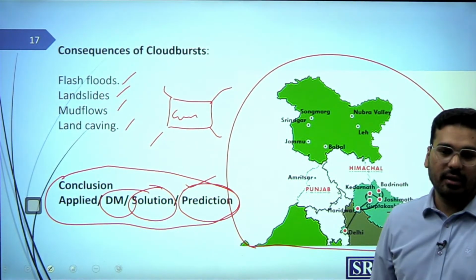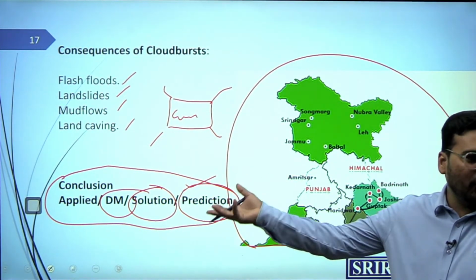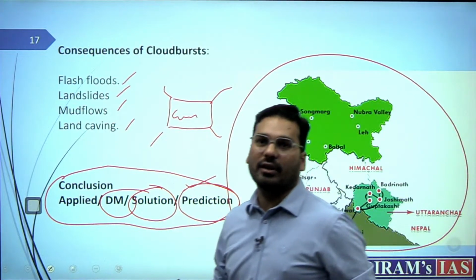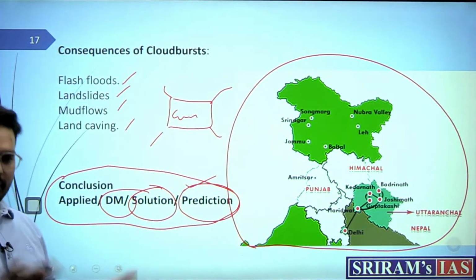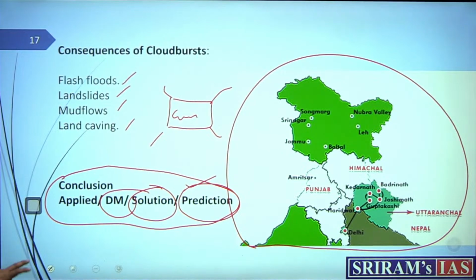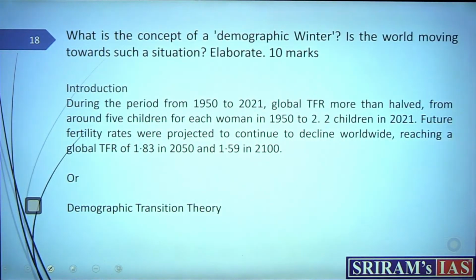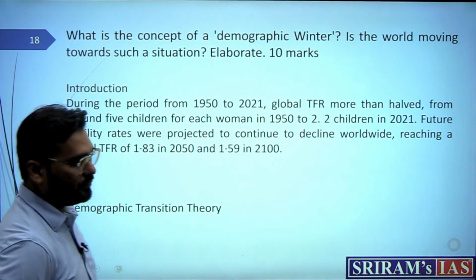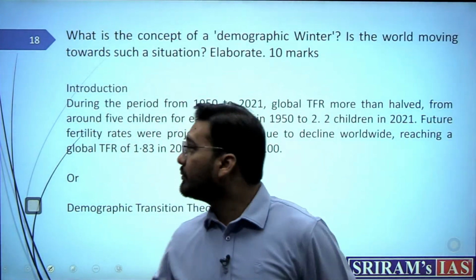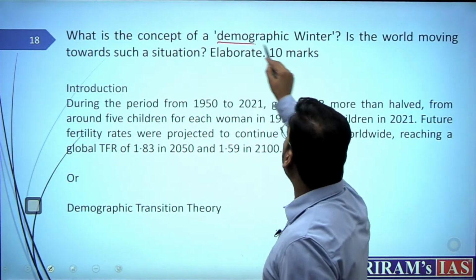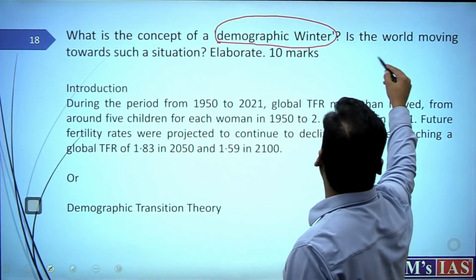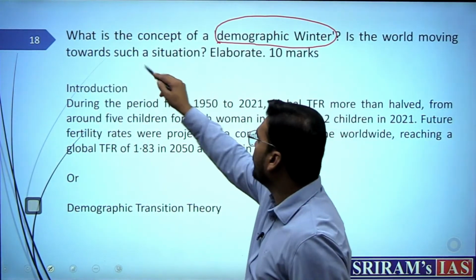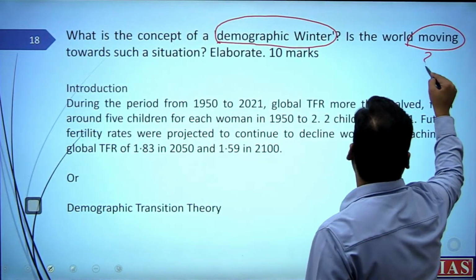NDMA you can mention here, but the questions are like that. So NDMA you can go about it. So this is how you can mention. So probably 3-4 types of conclusion here also you can make. Then what is the concept of demographic winter? So this is one demand, what is demographic winter? And then, is the world moving towards such a situation? So is the world really moving? So this is the second demand.